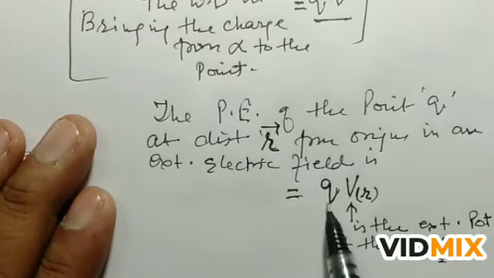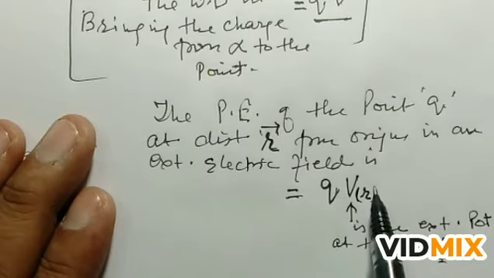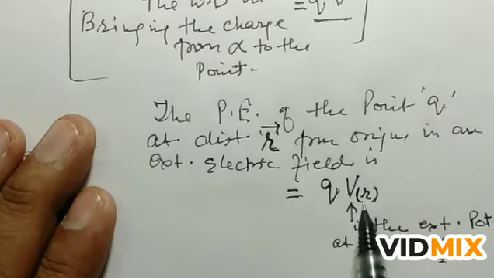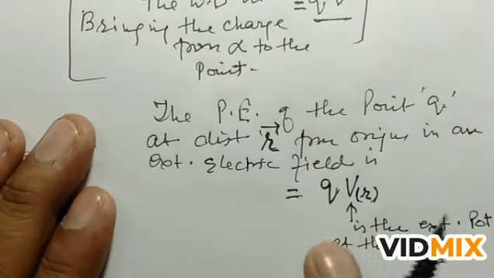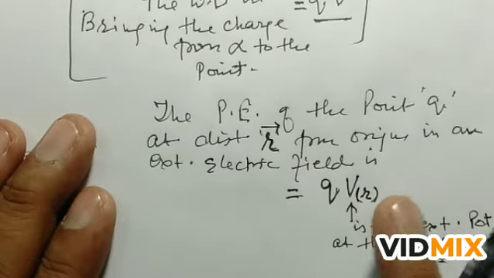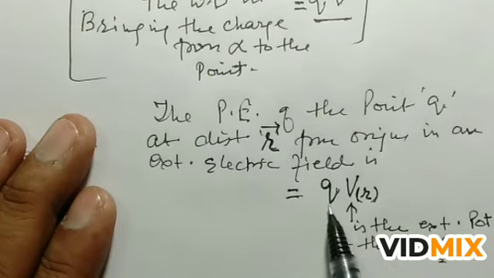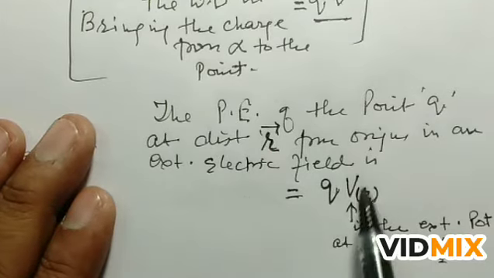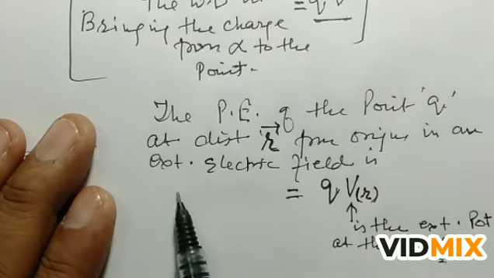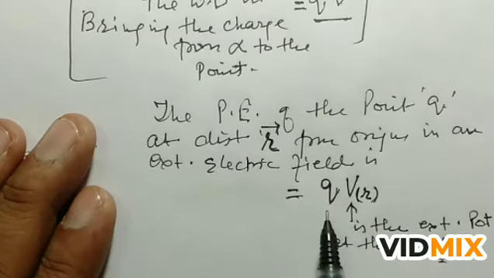So it is QV, and V(r) is the representation at the point which is r distance away from the origin. Means in the external field, if we take any point and bring the charge there, that will be equal to QV(r), where r is the distance or position vector from the origin. So this is the potential energy of a point charge Q at a distance r from the origin in an external field.